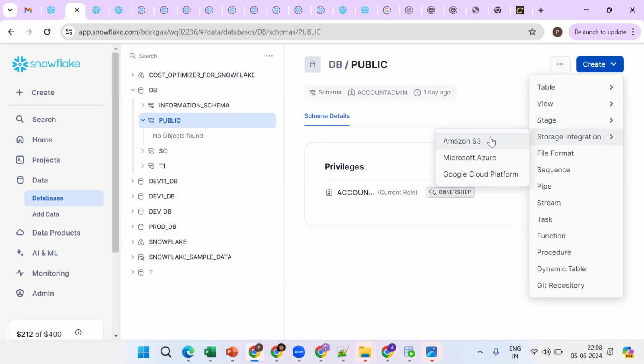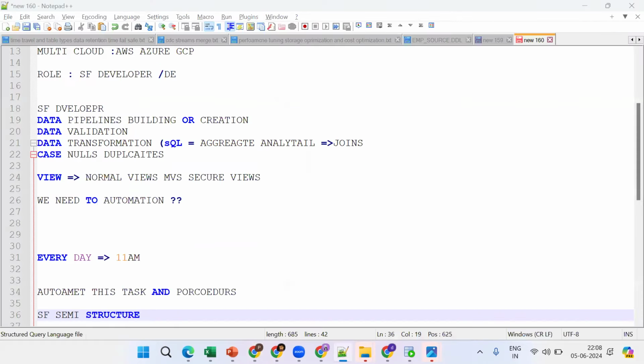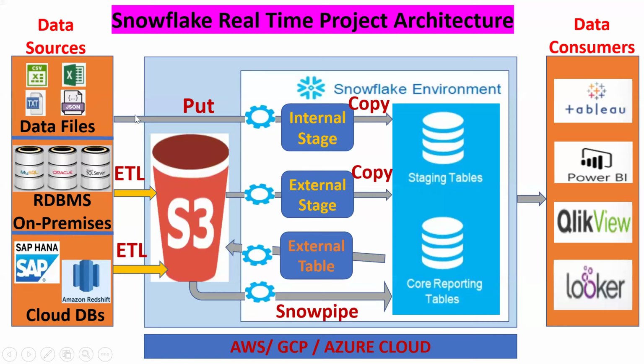Amazon Web Services, Microsoft Azure, and the GCP. We can get data from different sources. So we are trying to bring data from different sources, put it into Snowflake, do the transformations, do the validation, create views, and go to the consumption layer. Okay, this is the thing. This is the way we can get it.